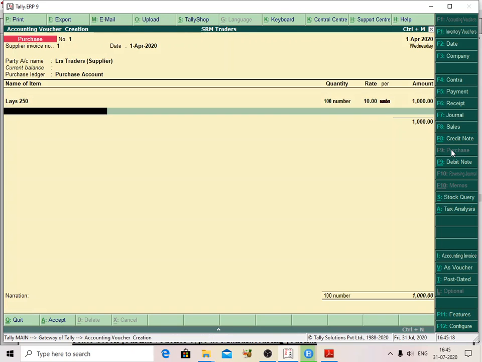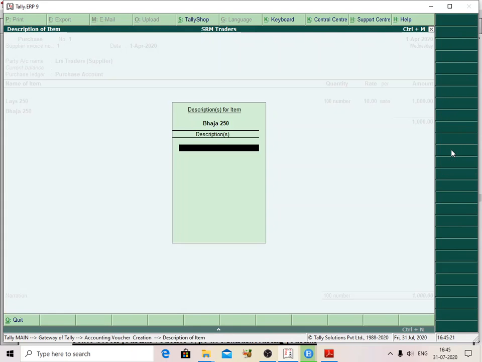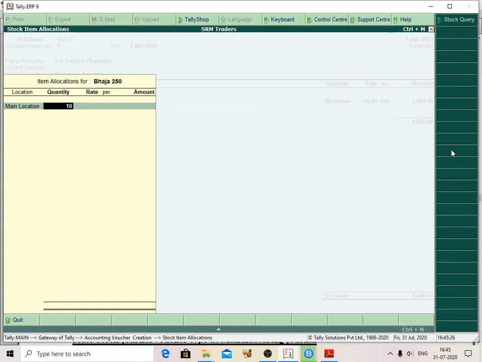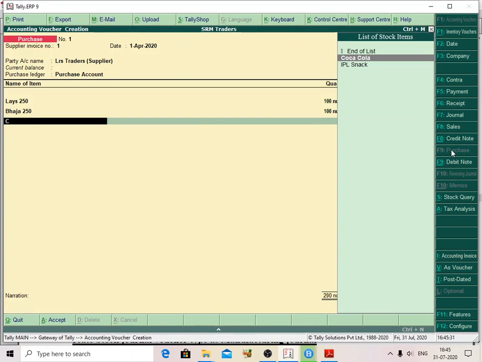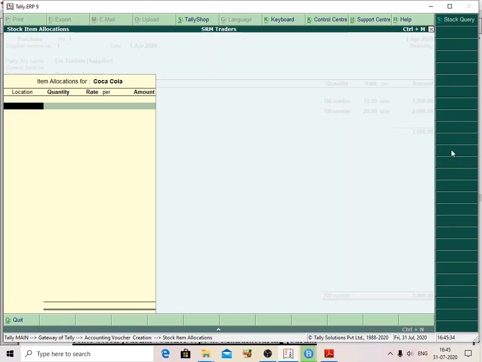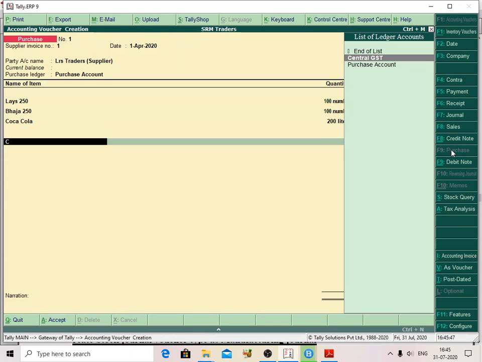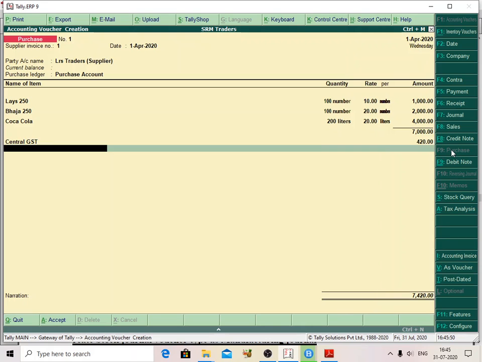Like that, the next item is also in the main location, the quantity is 100, 20 each. Then Coca-Cola 2 liters is also in the main location, 200 quantity, 20 rupees each. I am giving rough rates only. After that I am selecting Central GST and State GST.